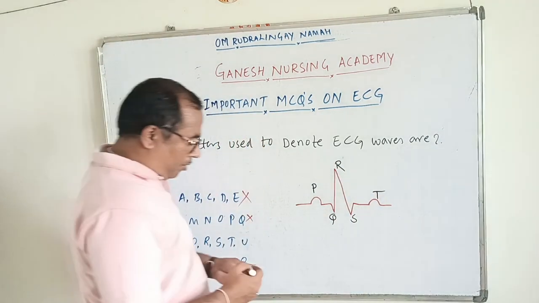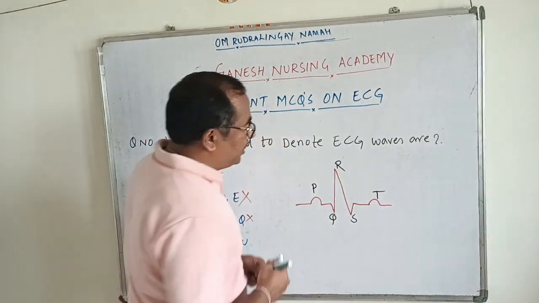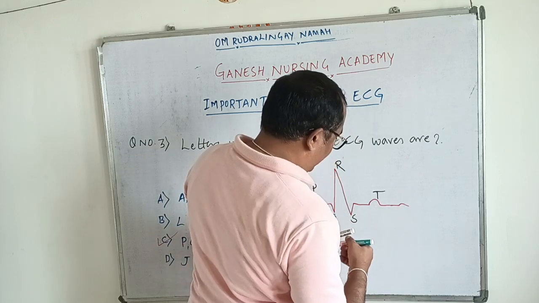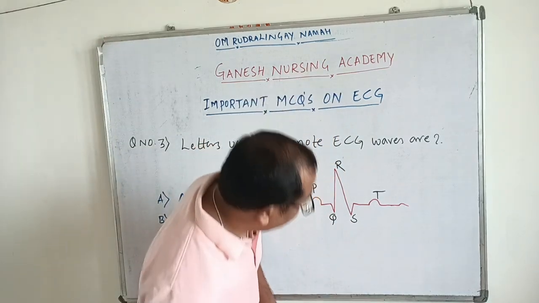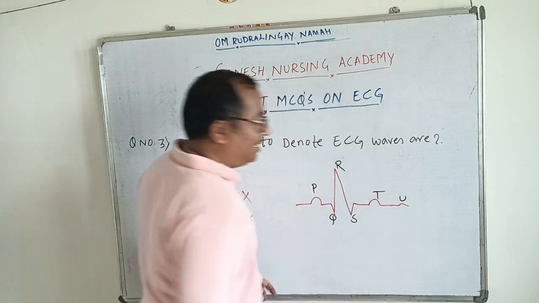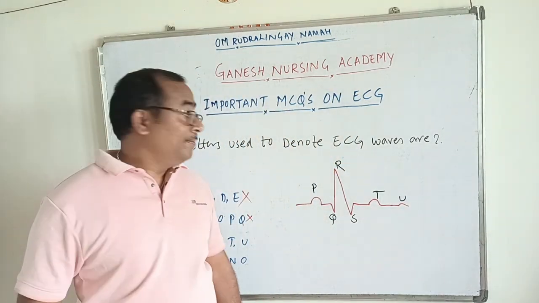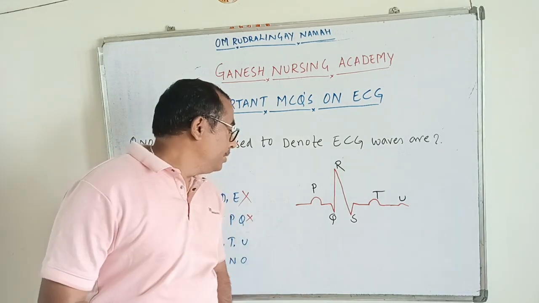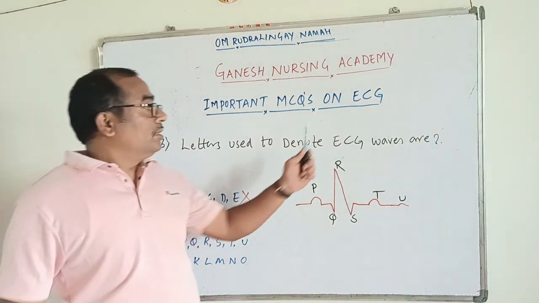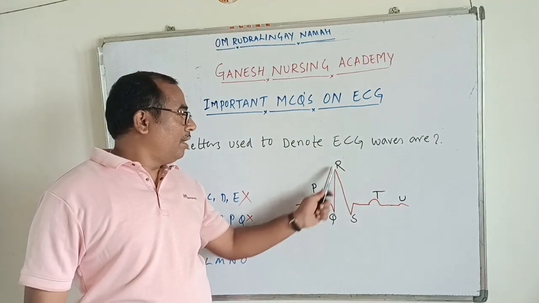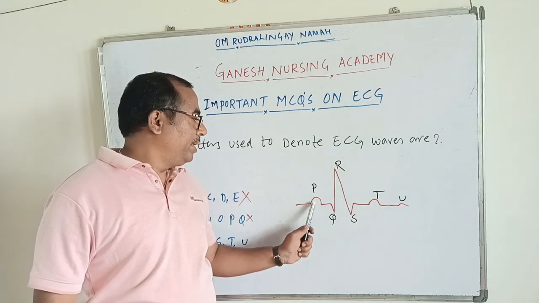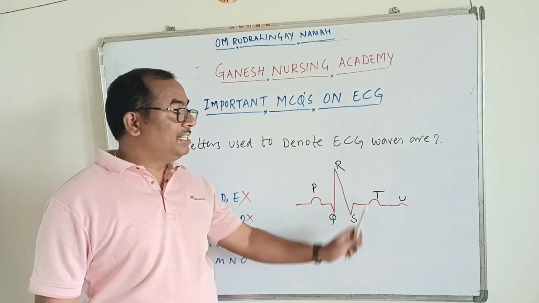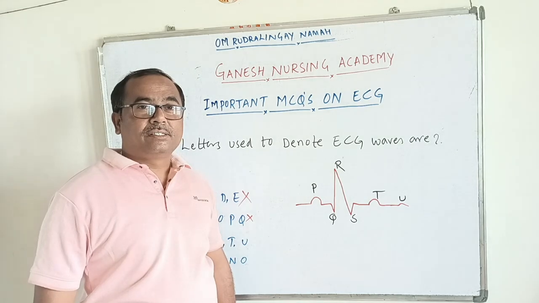And one more wave is there, that is the U wave. Usually the U wave does not appear, but still we have a U wave. It usually does not appear significantly, but still we consider it a wave, and we denote it as U. So the letters used to denote the ECG waves are P, Q, R, S, T, U. P is a positive deflection, Q is a negative deflection, then again R positive, S negative, and T and U are positive deflections.